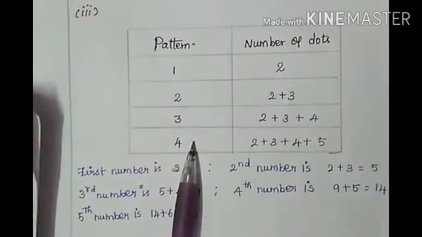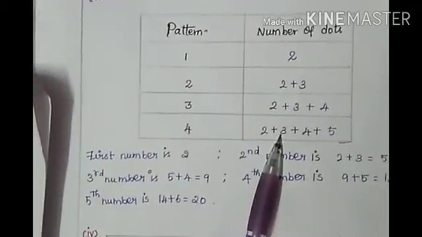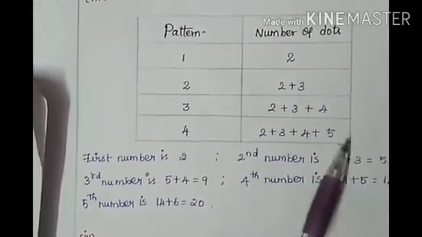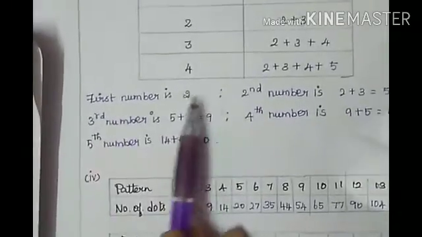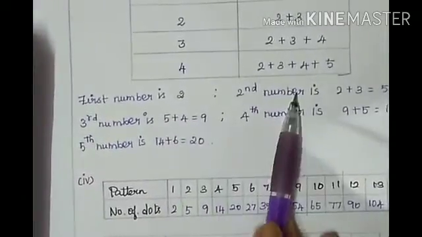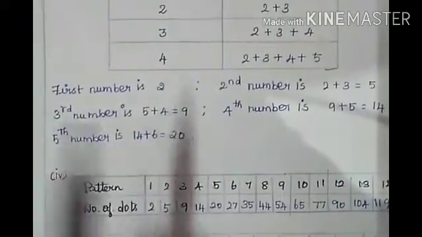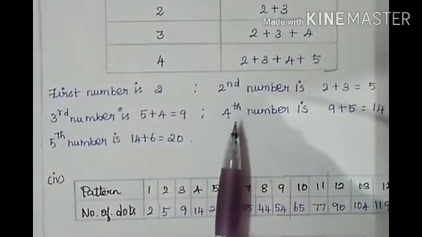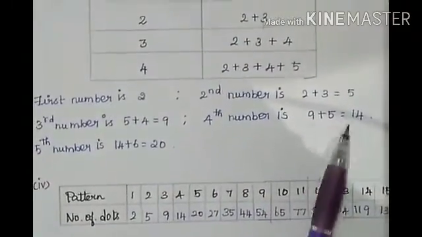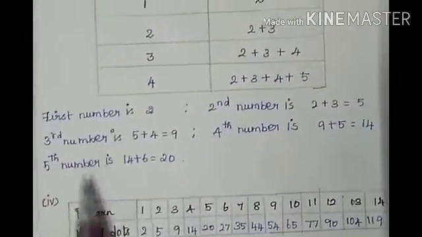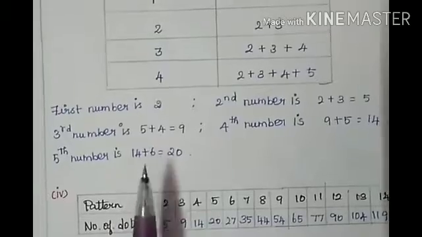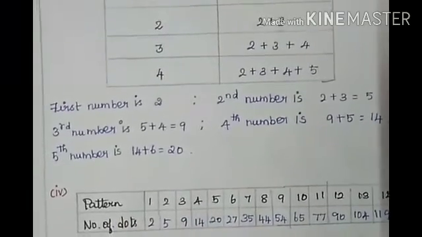And for the fourth pattern we have 2 plus 3 plus 4 plus 5 dots. Is it clear? For the first we have 2, for the second 2 plus 3 is 5, for the third 5 plus 4 is 9, for the fourth 9 plus 5 is 14, and for the fifth 14 plus 6 is 20. Is it clear, children? Yes.